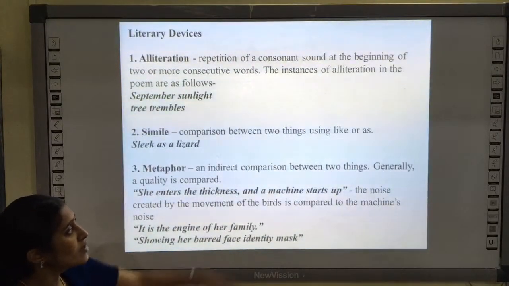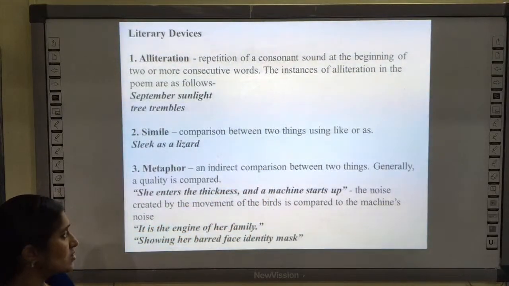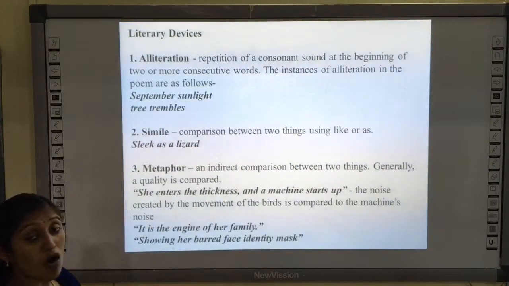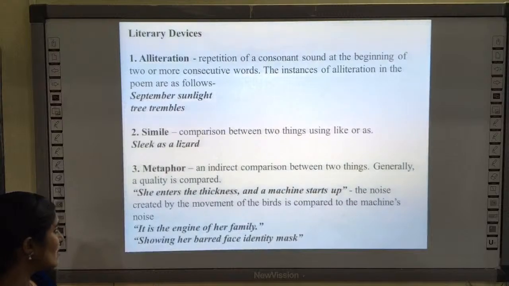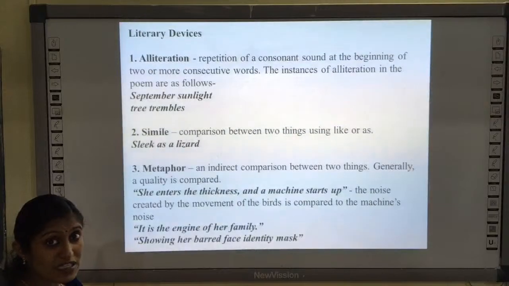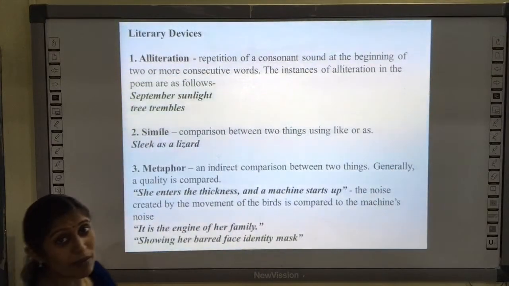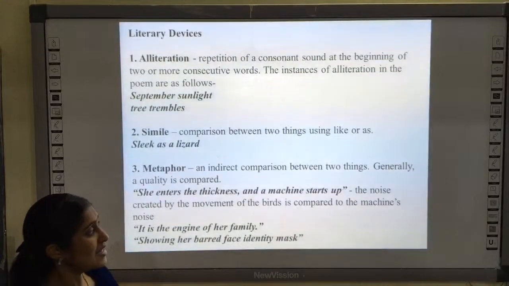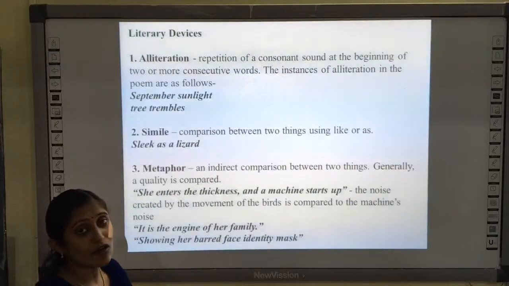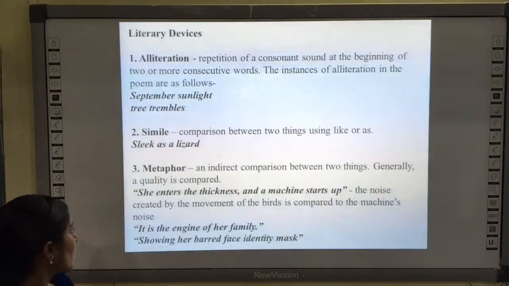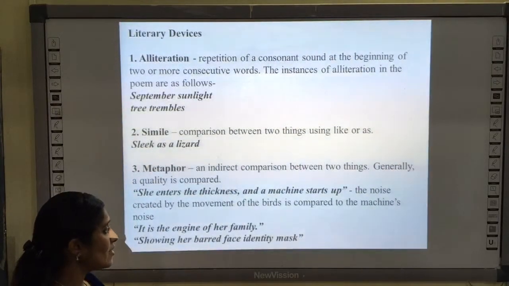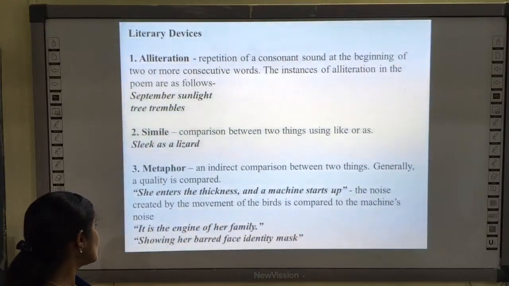Metaphor. So here the words like and as are not used. It is an indirect comparison between two things. Generally, a quality is compared here. She enters the thickness and the machine starts up. It is not the machine. The young birds are being compared to a machine. So here it is an indirect comparison without using like or as. And the noise created by the movement of the birds is compared to the machine's noise.